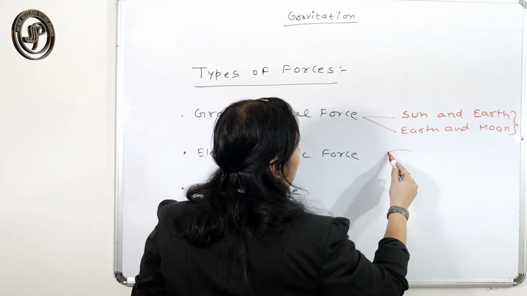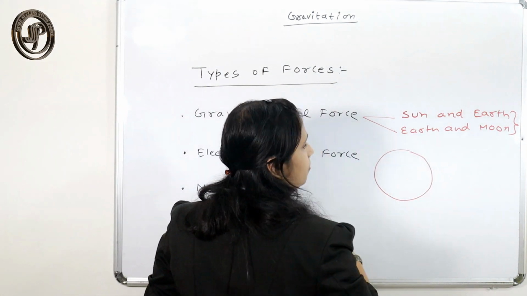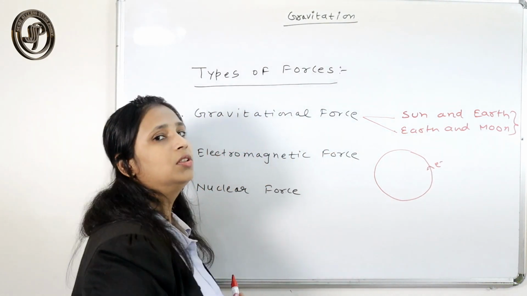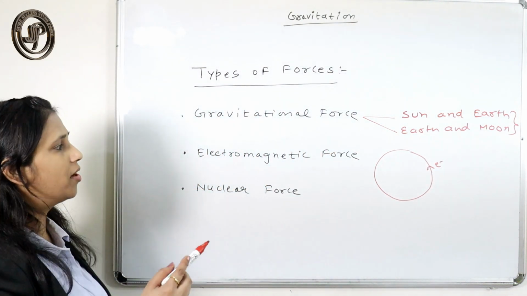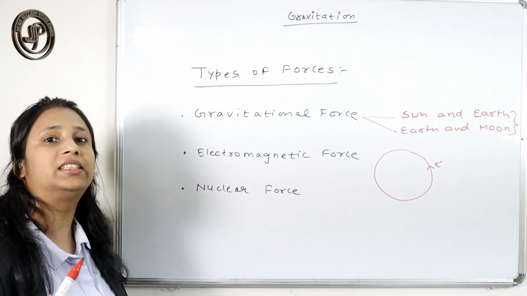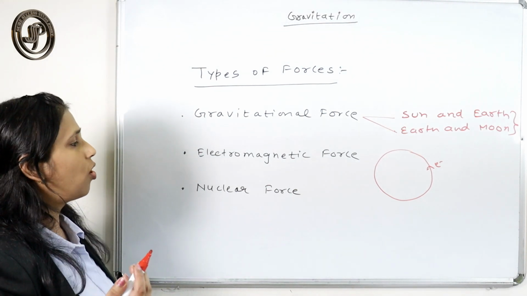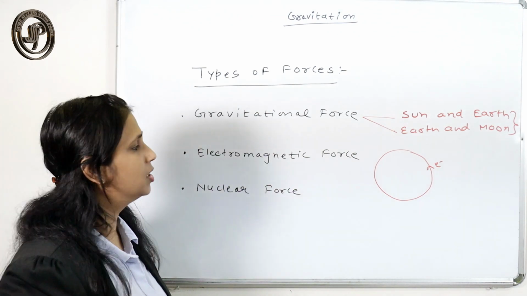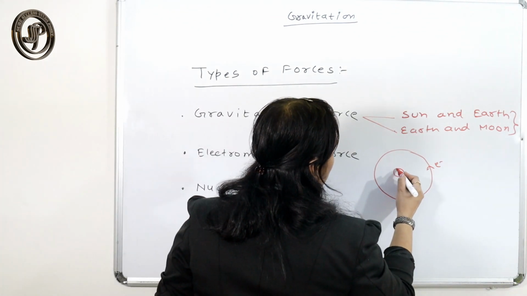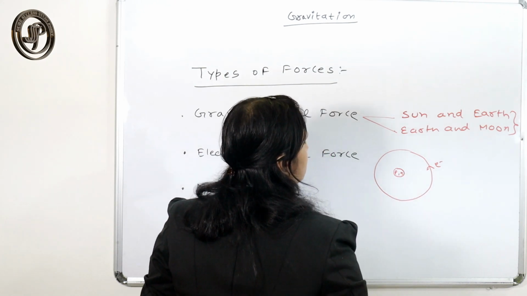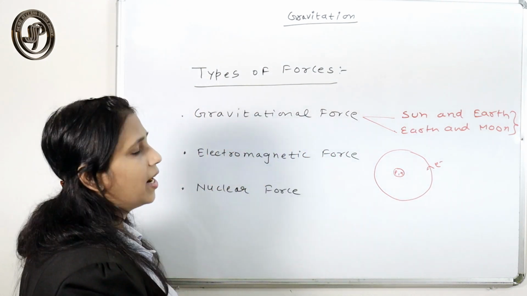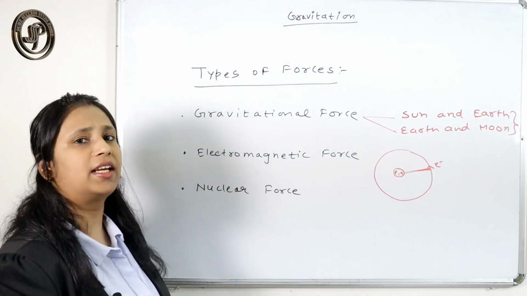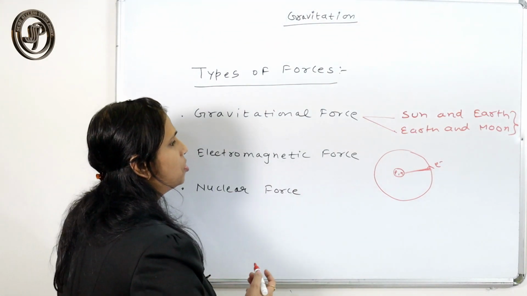Next is electromagnetic force. You know that in an atom, the electron revolves around the nucleus. That is what the basic structure of atom says, that the electron revolves around the nucleus and the protons and neutrons reside inside the nucleus, and the force between them is electromagnetic force.